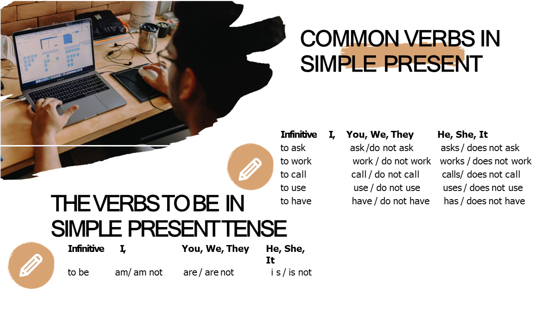For she, he, and it, we can say asks or does not ask, works or does not work, calls or does not call, uses or does not use, or has or does not have.